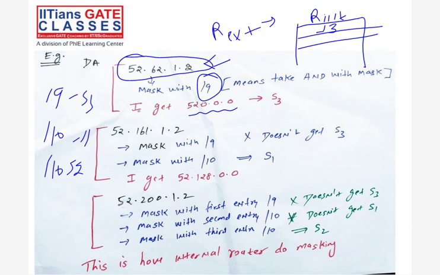Now whatever packet comes, we have to send to S3. Simple, S3. Now let's say a different destination address. Okay, someone has a question. Understood. S3. Why S3? I chose it because it masked with the first entry and I'm getting the subnet ID as the same. Is the first entry fixed?